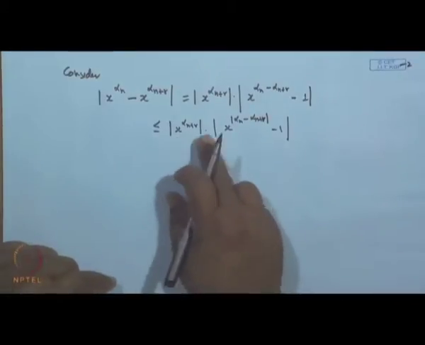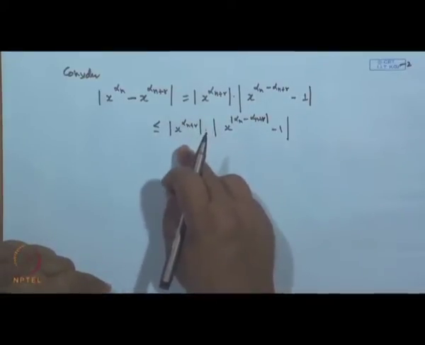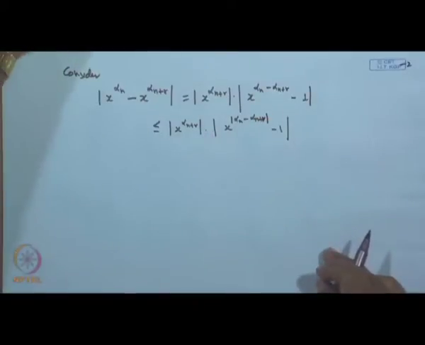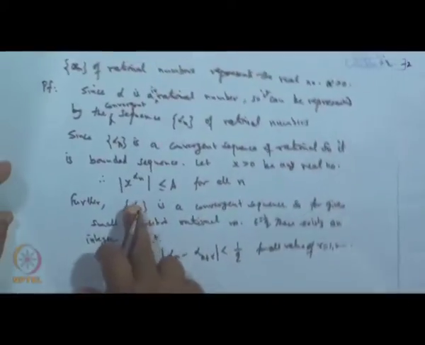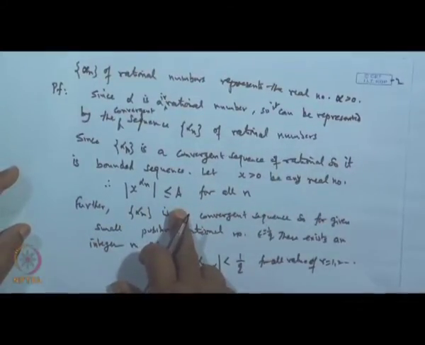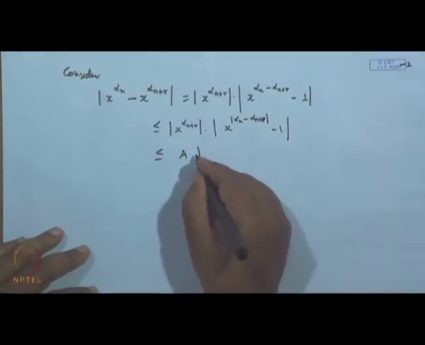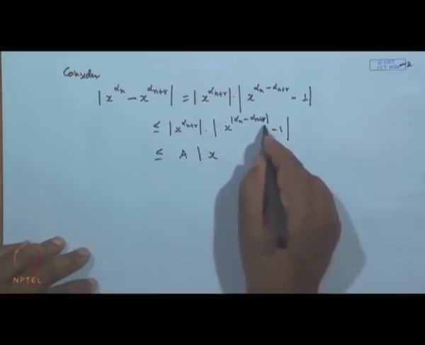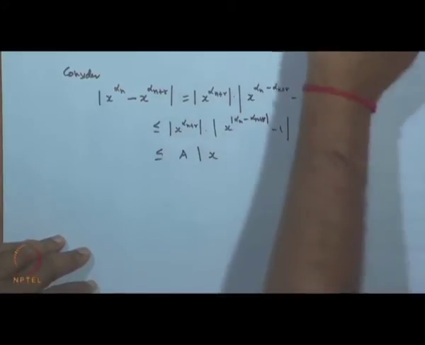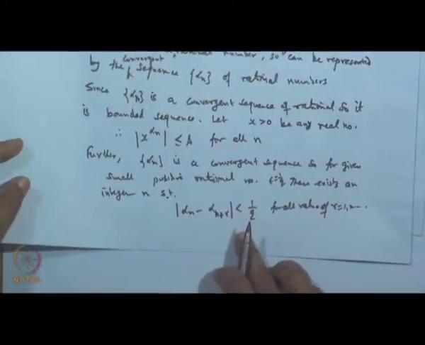Now, as we have seen from here, x to the power alpha n is bounded by a for all n. So, we can take this less than or equal to a into mod of x to the power alpha n minus alpha n plus r, minus 1, and mod alpha n minus alpha n plus r is less than 1 by q, because this is convergent.